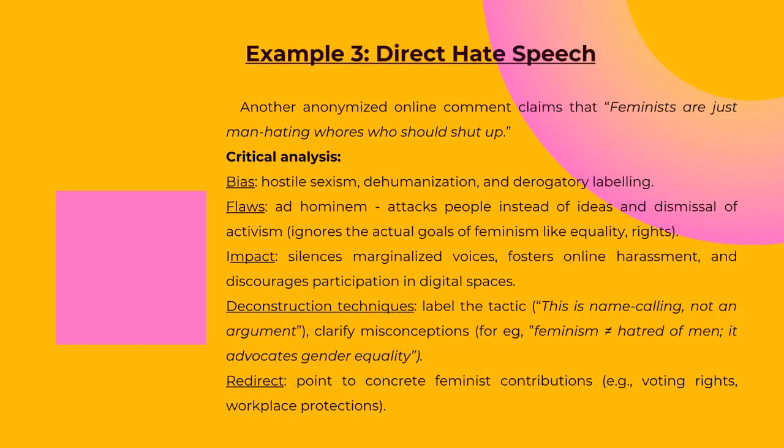The third example shows direct hate speech. Another anonymized online comment claims that feminists are just man-hating whores who should shut up. In this case, the bias is hostile sexism, dehumanization, and derogatory labeling. We notice flaws like ad hominem, and that the comment silences marginalized voices, fosters online harassment, and discourages participation in digital spaces. It requires deconstruction techniques like label the tactic or clarify misconceptions.